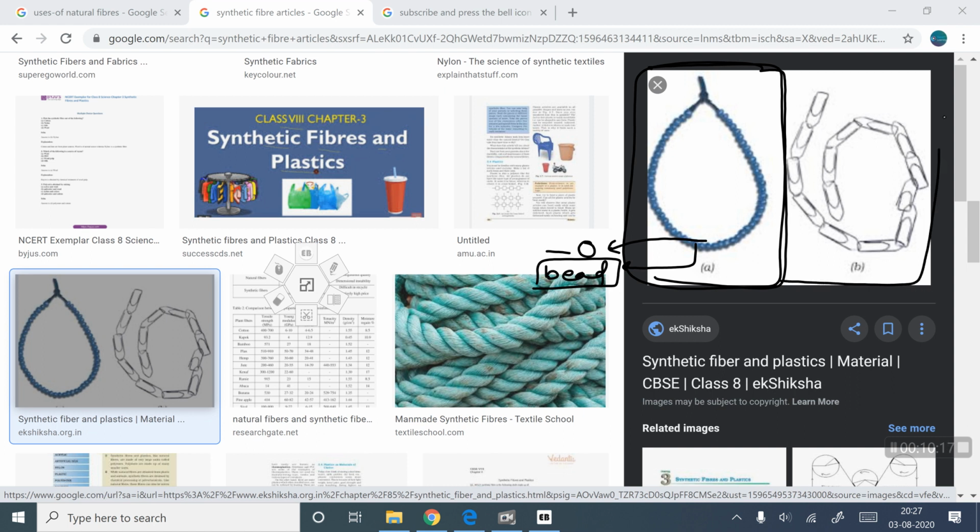Just focus on another diagram here. It is a group of terpene. Terpene, have you heard the word terpene? This individual terpene is a chemical substance. It is also said to be an artificial fiber. Okay, I think you got the idea regarding which are the artificial fibers and which are the natural fibers.